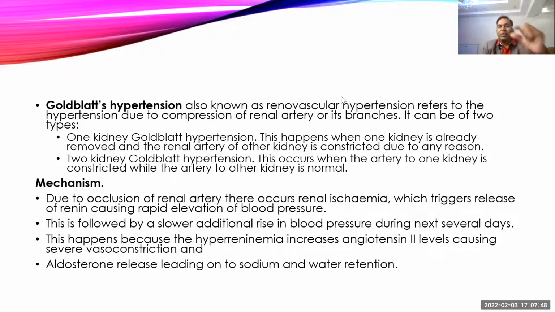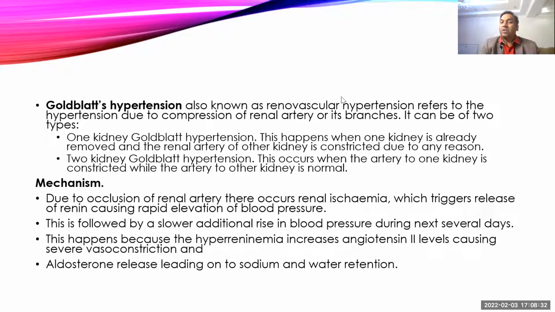So how does this occur? Whenever there is a decrease, or a compression of the renal artery, it leads to decreased blood supply to the kidney, and that produces ischemia in the kidney. That will stimulate the juxtaglomerular apparatus, and slowly it will start increasing the secretion of renin by the kidney. That renin will convert angiotensinogen into angiotensin 1. Angiotensin 1 again is converted into angiotensin 2 in the lungs, and that will develop severe vasoconstriction, and that causes an increase in blood pressure.